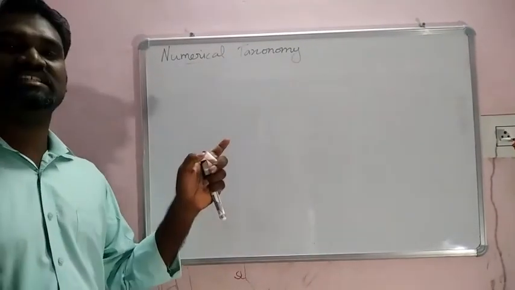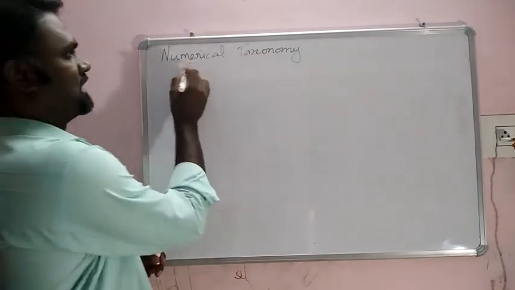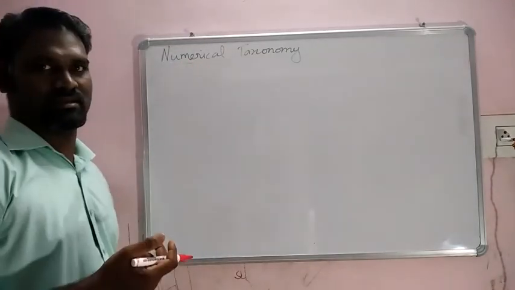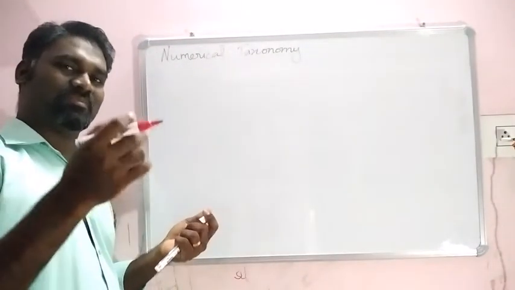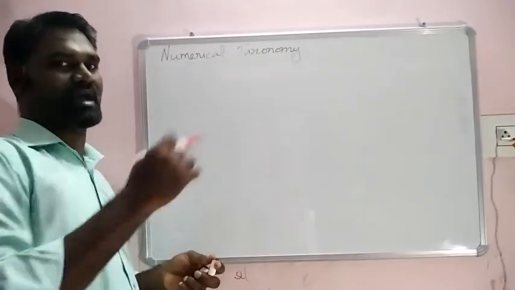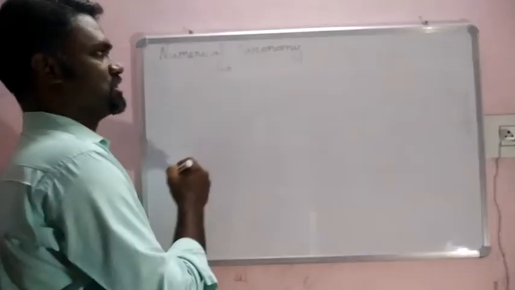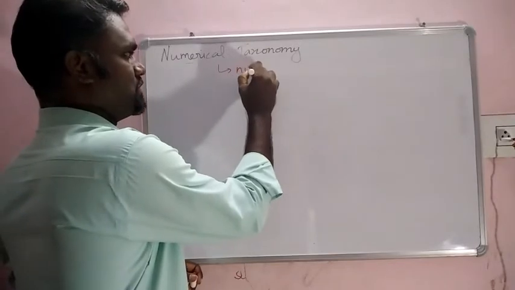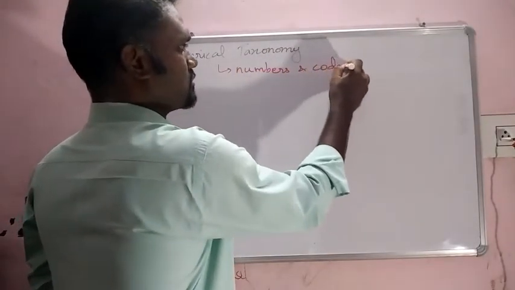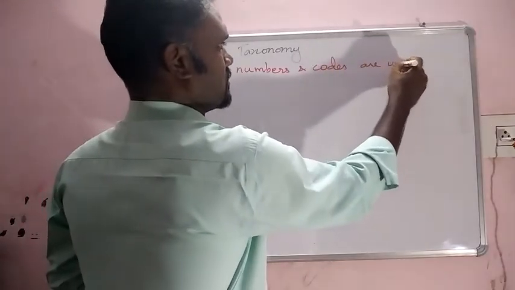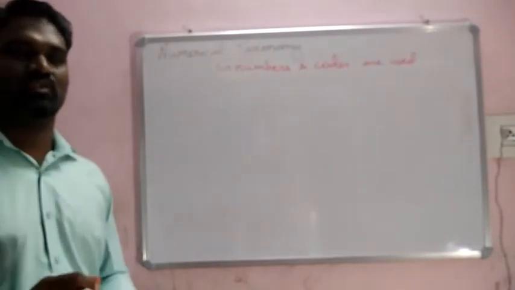Now we are going to discuss the first one, numerical taxonomy. From the word itself I hope you understand: numerical, numbers. To classify organisms, whether plants, especially in this taxonomy plants are classified nicely, animals, microbes, all of these, numbers and codes are used. Listen carefully. Numbers and codes are used to classify those organisms.